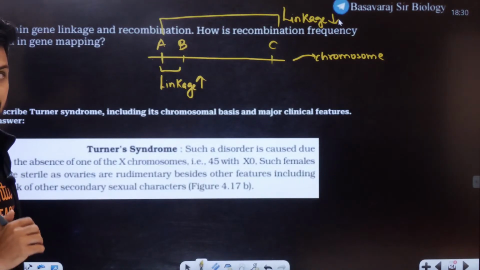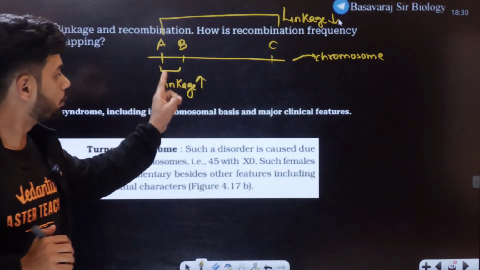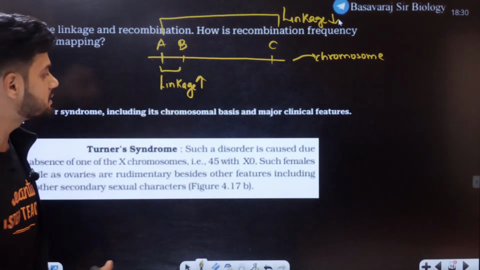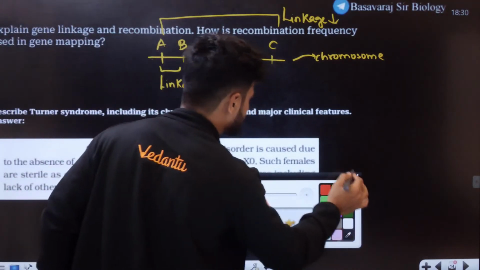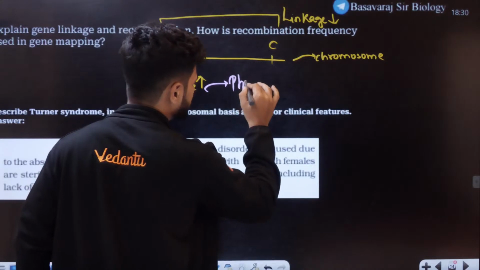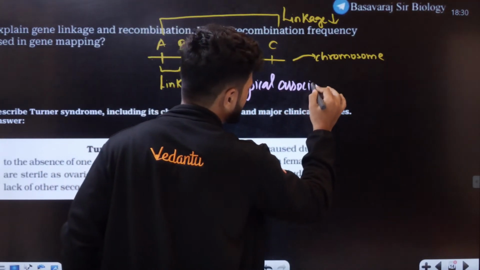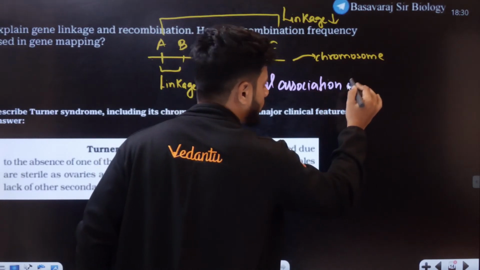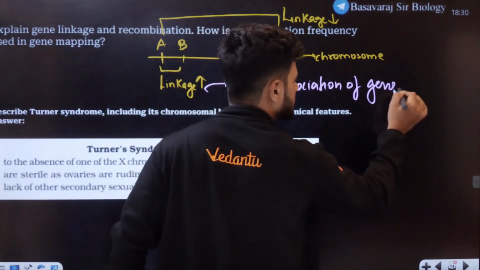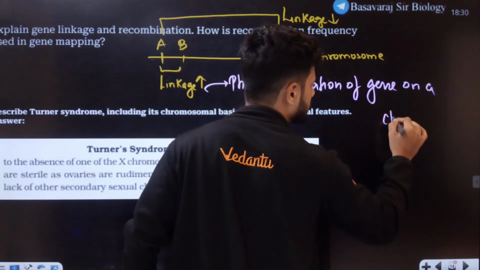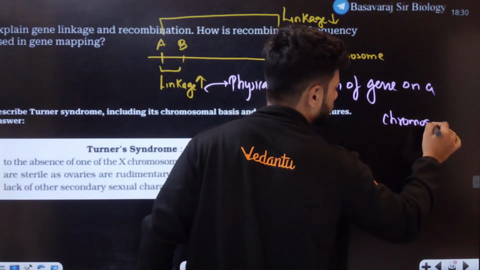So can I tell what is linkage? Linkage is nothing but physical association of genes on a chromosome.